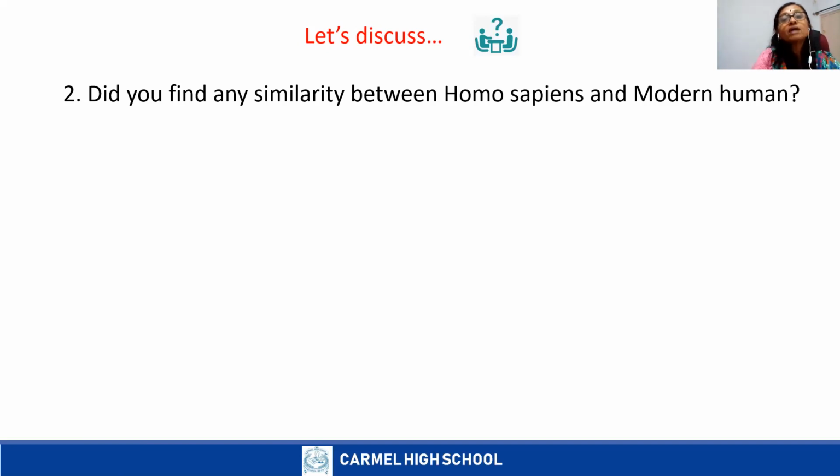Homo sapiens started settled life. So those pictures I told how they started settled life or what led to the settled life. They wanted to share the information, so they started this cave painting and hunting. They used to hunt and gather the food.